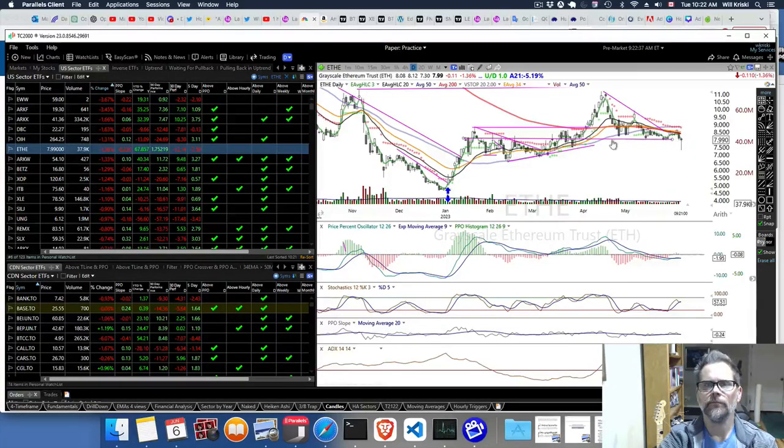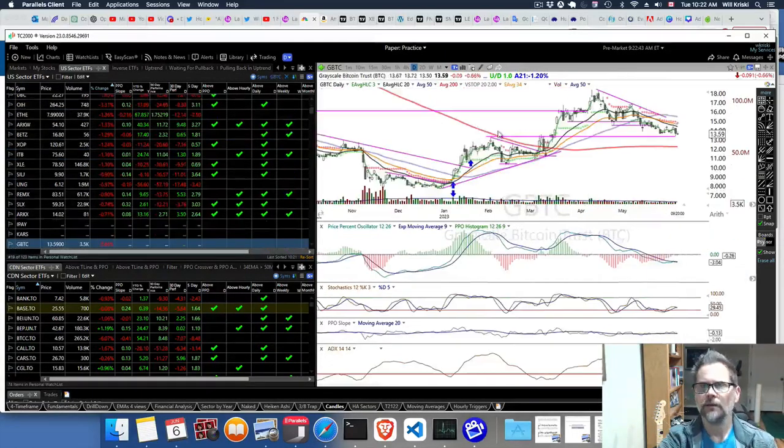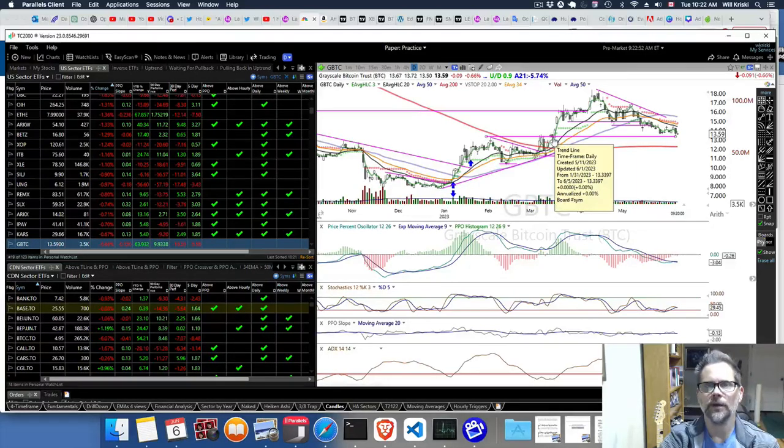And the other one is GBTC. Right now there's not a huge reaction to it, 0.66. It's still sort of at this support level. You see, we've touched this twice. It kind of supported there as well, and now we're heading down towards that spot. But it's in a downtrend for sure.